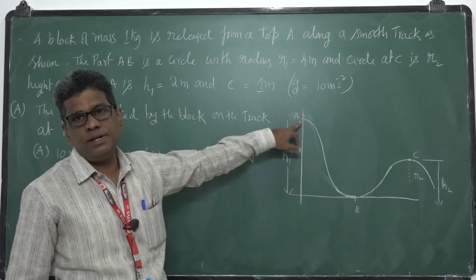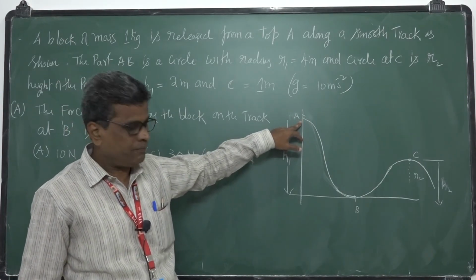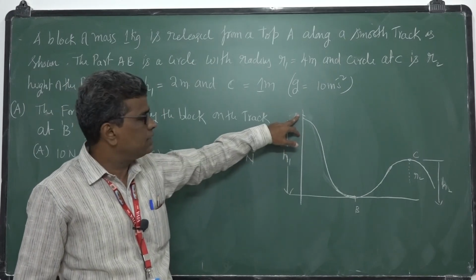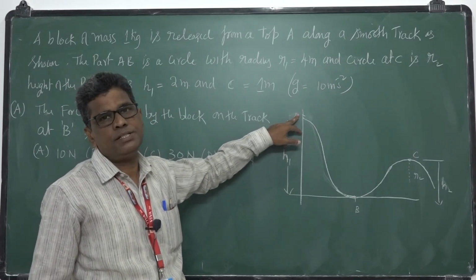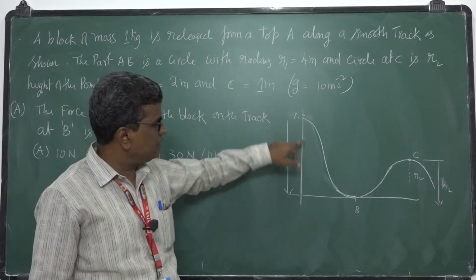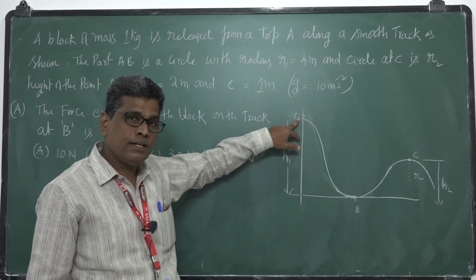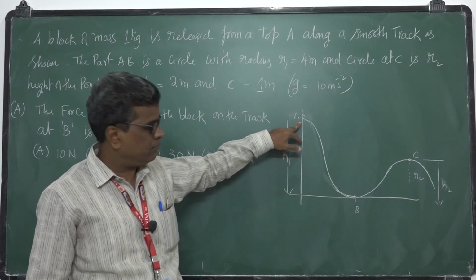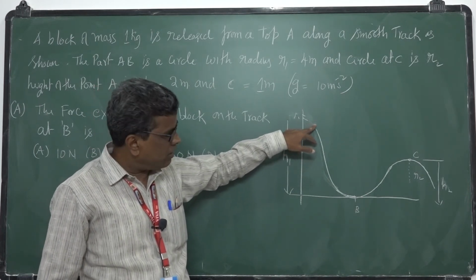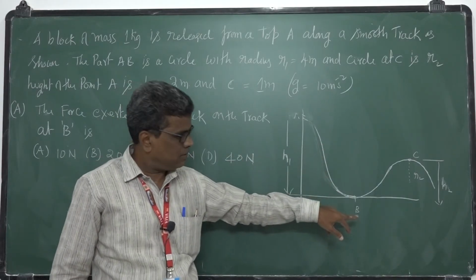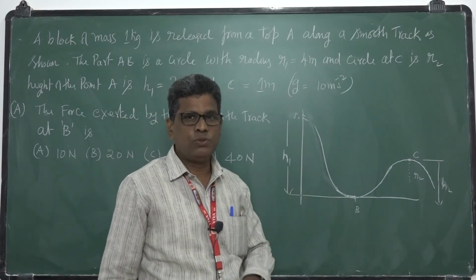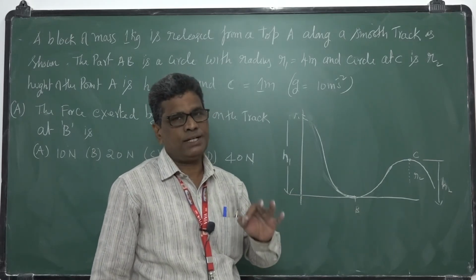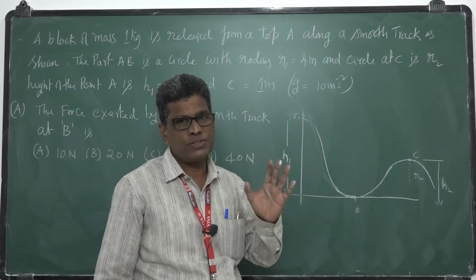A block is released from point A, which is at a height h1. Since it is released, its kinetic energy is 0. It possesses potential energy. When it falls along the track, since the track is smooth, there is no friction, only gravitational force, a conservative force, acts on it.